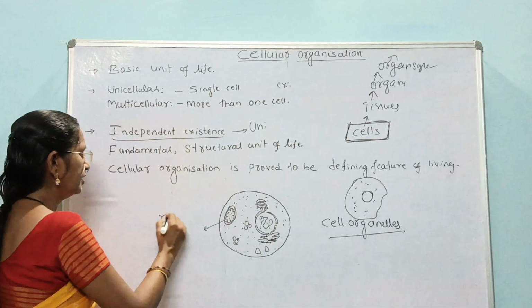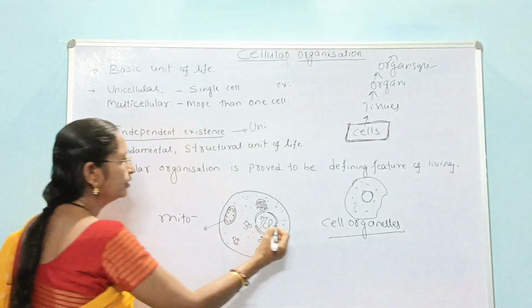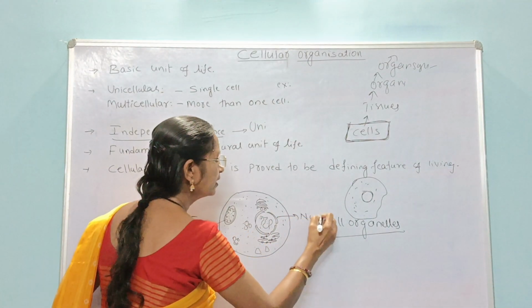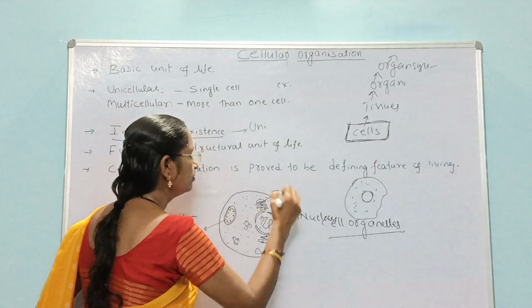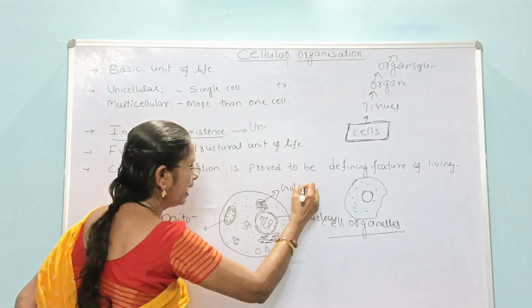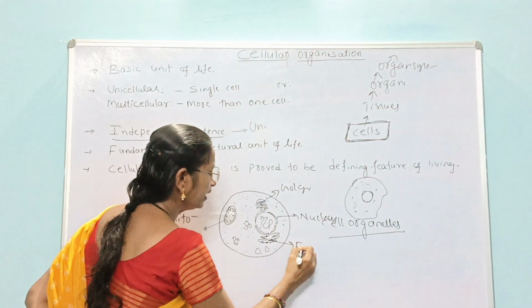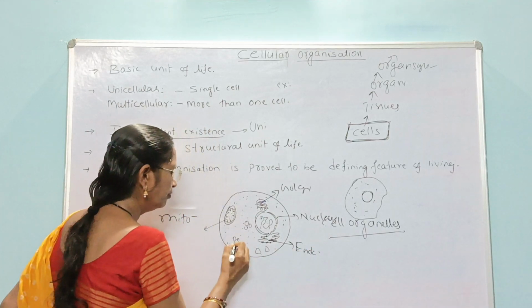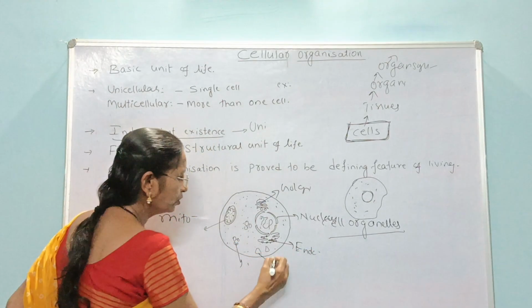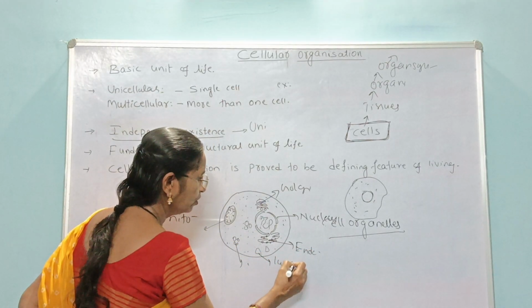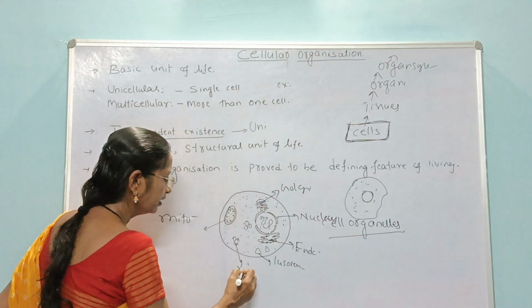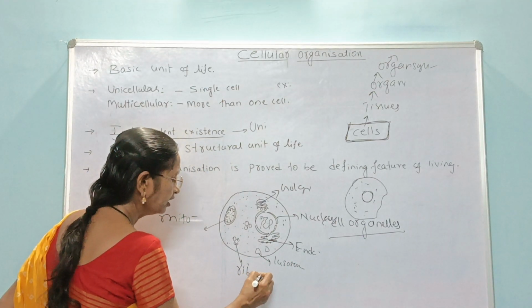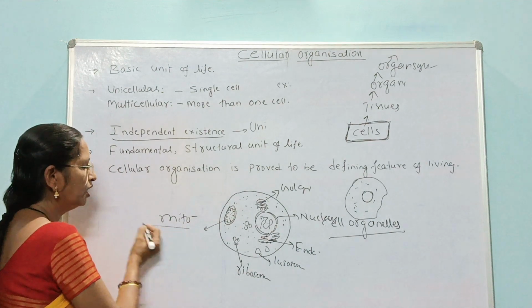So this is the mitochondria, this one is the nucleus, this one is the Golgi complex, endoplasmic reticulum, ribosomes, lysosomes, and these perform the function of protein synthesis.